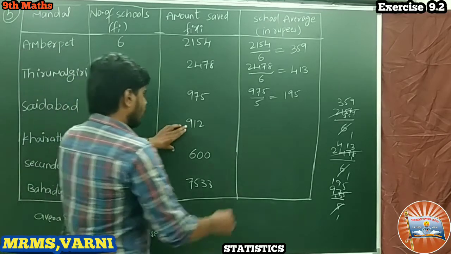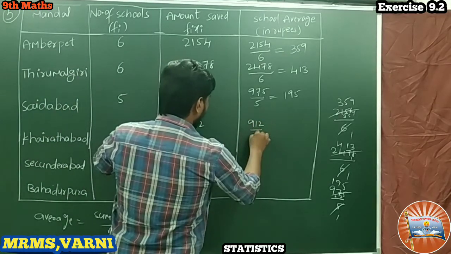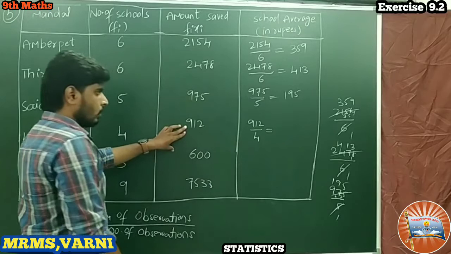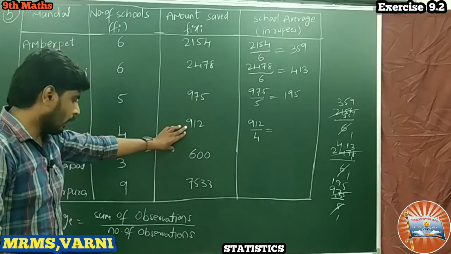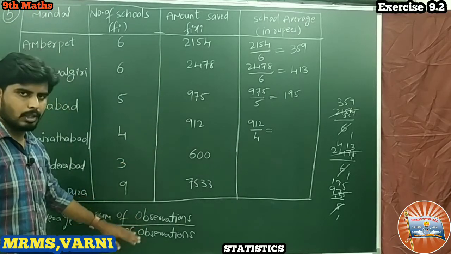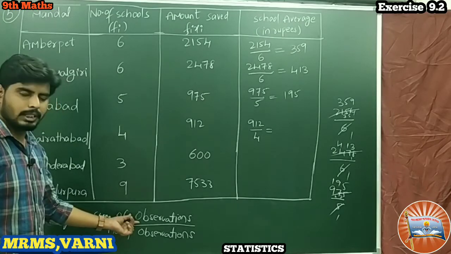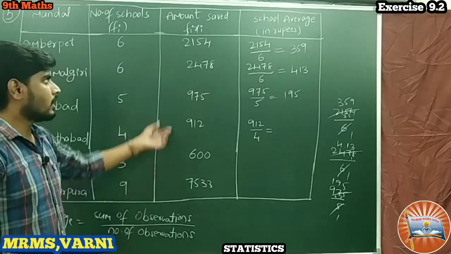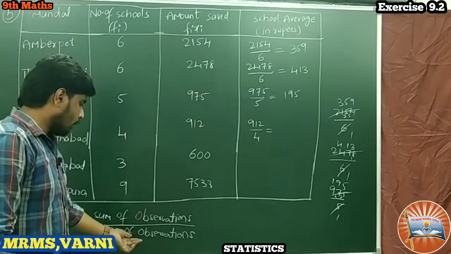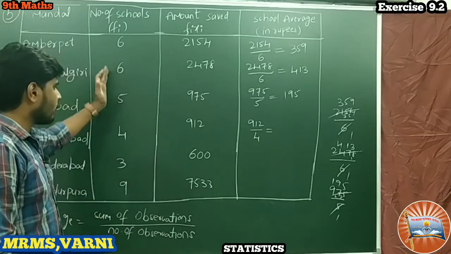Next, 912 by 4. Here I am finding it by taking the sum of observations by the number of observations. The sum of observations is the saved amount and the number of observations is the number of schools.